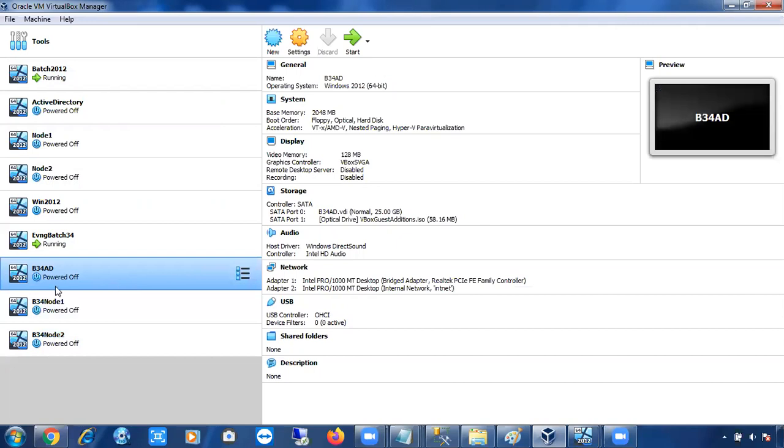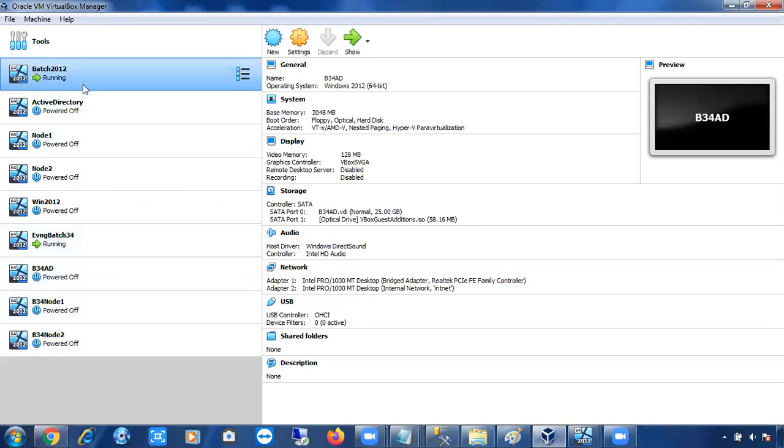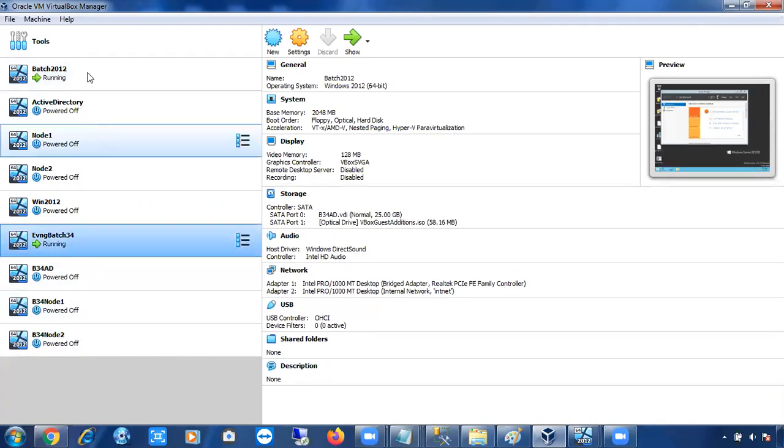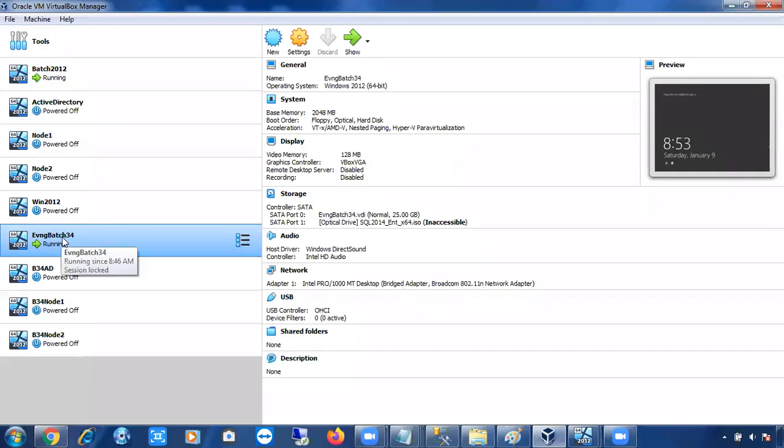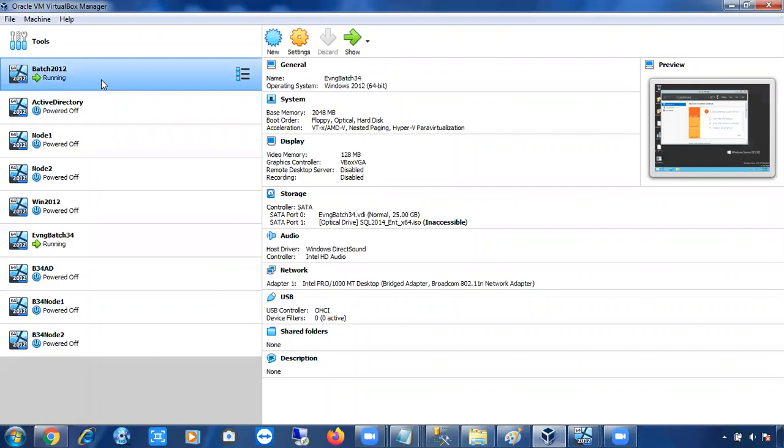You can create lots of machines, but it will take resources only for the running machines. See here, I have almost 10 machines. But the evening batch 34 and batch 2012 machines are currently running, right? So only these 2 machines will use the resources. Again, I'll explain, don't worry at all. So I just started this machine.